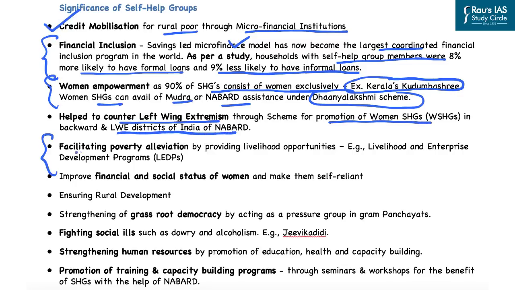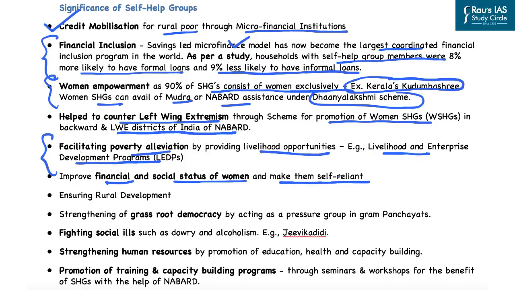Further, it facilitates poverty alleviation by providing livelihood opportunities. One example of this is the Livelihood Enterprise and Development Program, which is a very crucial program for poverty alleviation in rural India. Further, it focuses on improving the financial and social status of women and making them self-reliant, because the majority of the self-help groups in India consist of women.